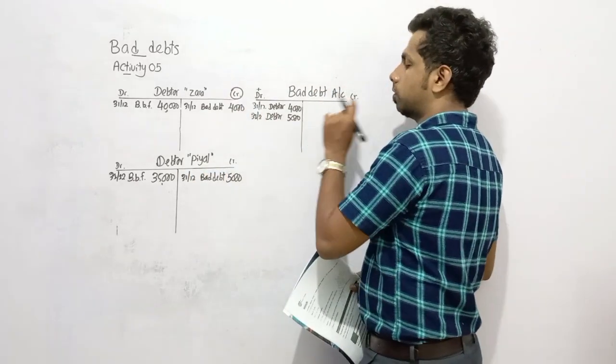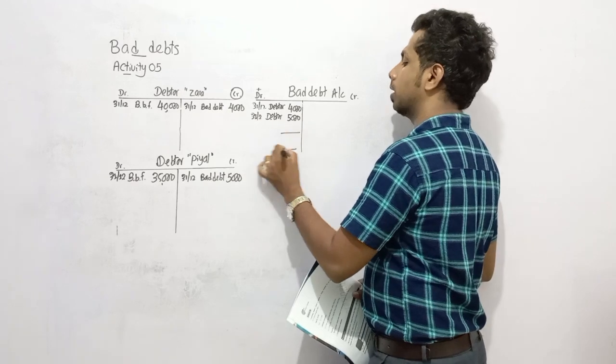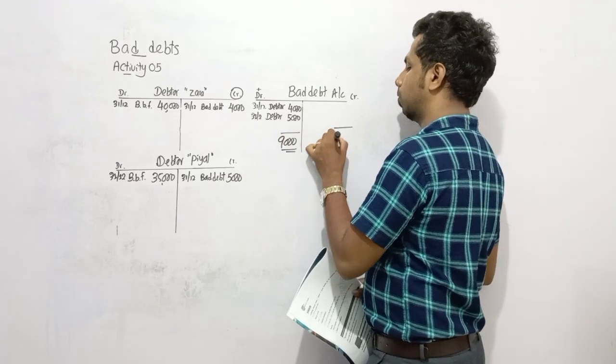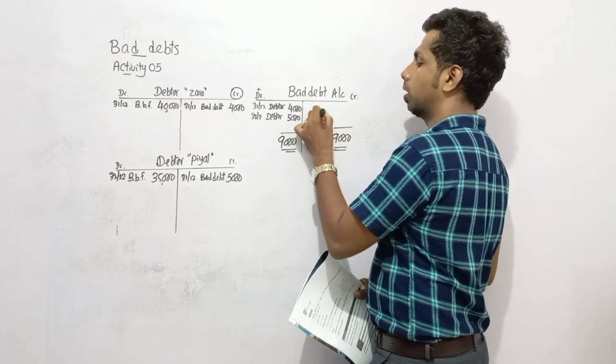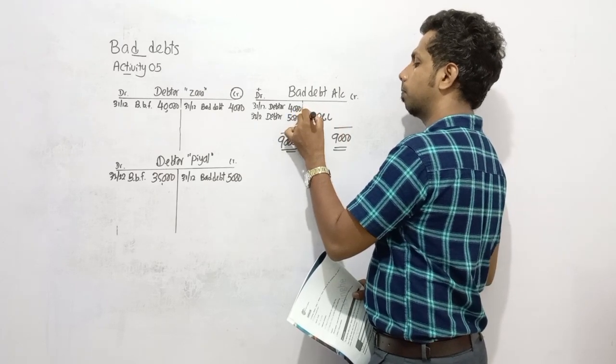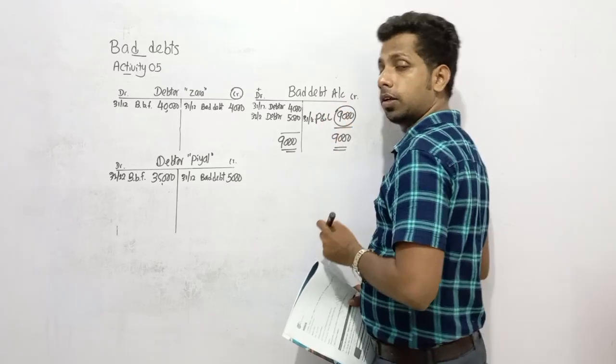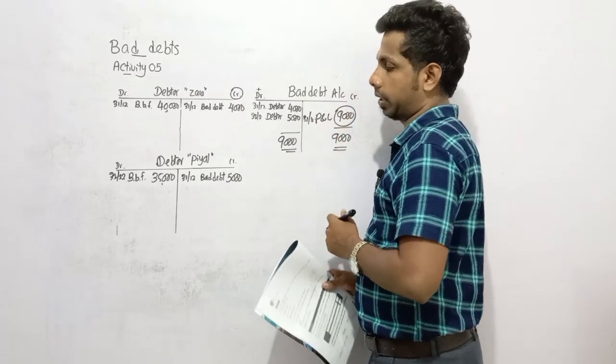So you know this bad debt is an expense account. Take the total bad debts. Now in the account you can see 9,000. So the bad debt account is an expense, so you can transfer it to the P&L. When calculating profit, here is the 9,000 amount of the expense that we need to recognize.